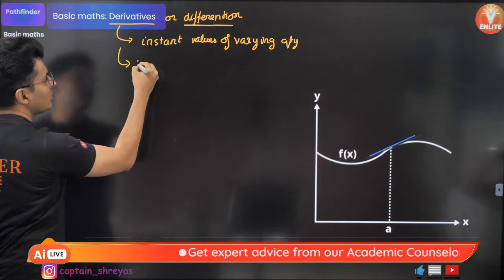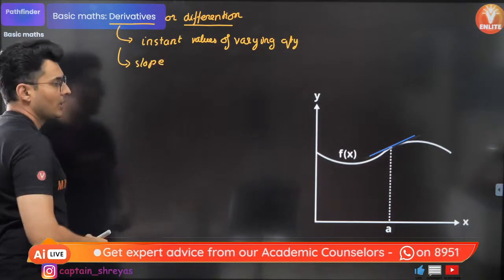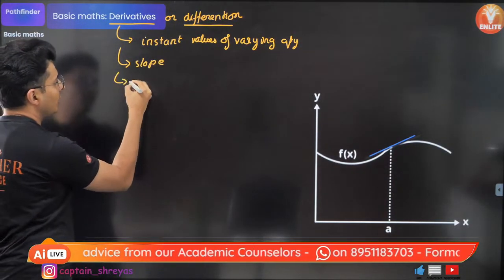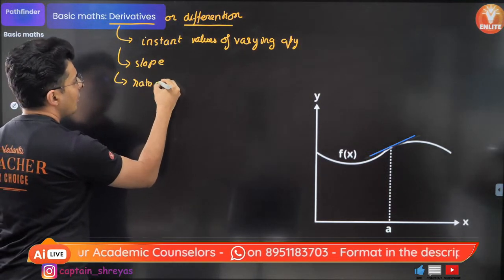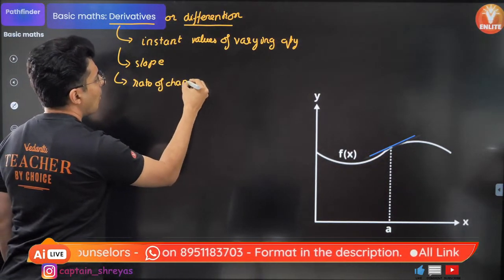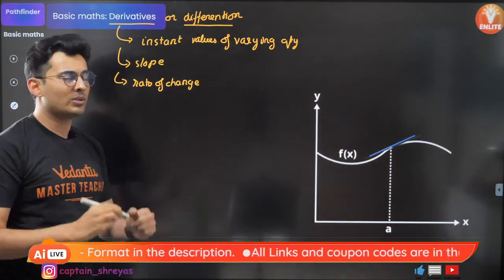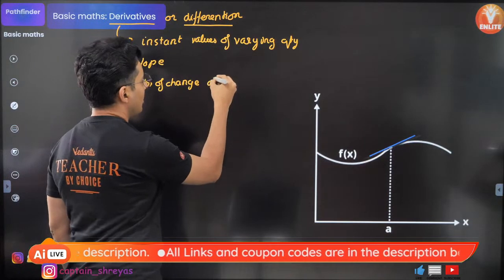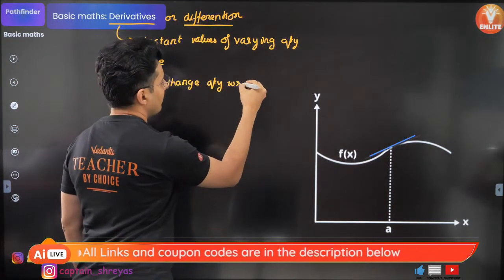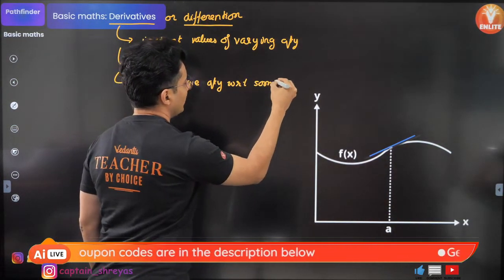You can also use it to find the slope, or you can also use it to find something called the rate of change of a quantity with respect to some other quantity.